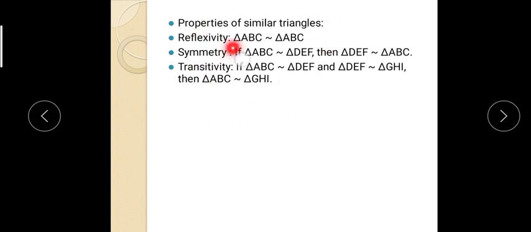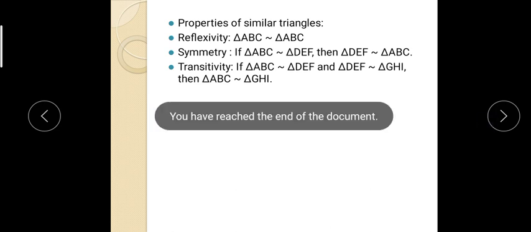Now properties of similar triangles. These are the similar triangle properties I want. Reflexivity. Reflexivity means triangle ABC is similar to triangle ABC. Obviously every triangle is similar to itself. Symmetry. Symmetry means if triangle ABC is similar to DEF, then DEF is also similar to ABC. This is called symmetry. And transitivity. If ABC is similar to DEF and DEF is similar to GHI, then ABC is also similar to GHI, and this property is called transitivity. So these three properties of similar triangles, you also have to note down in your notebook.